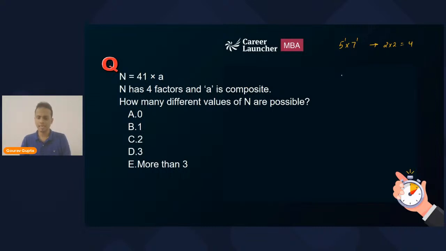I'll write another number, 41 multiplied by 3. What will be the number of factors of this number? 41 is a prime number. 3 is also a prime number. Shrey, careful. So 41 multiplied by 3, what will be the number of factors of this number?